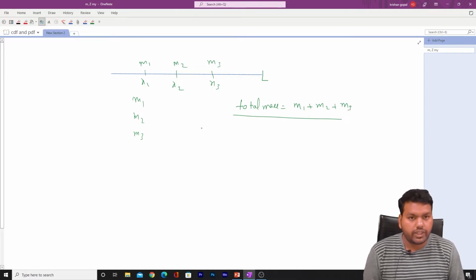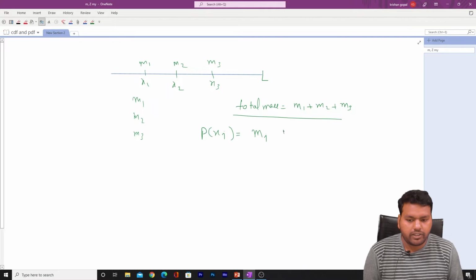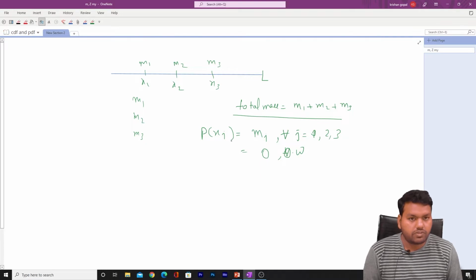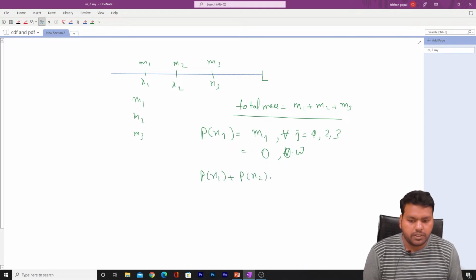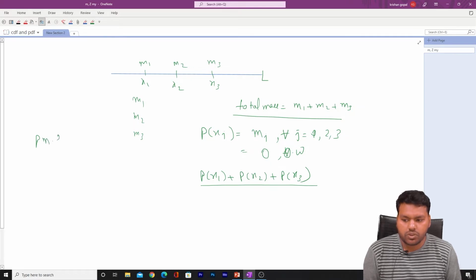With this scenario, we can describe a function p(xj). The p(xj) will be mj for j equal to 1, 2, 3, and it will take the value 0 otherwise. Okay, you can define this function. Once you define this function, the total mass is p(x1) plus p(x2) plus p(x3), which behaves in the same way as the probability mass function, because the probability mass function, short form PMF, is used to calculate the probability for a discrete random variable.